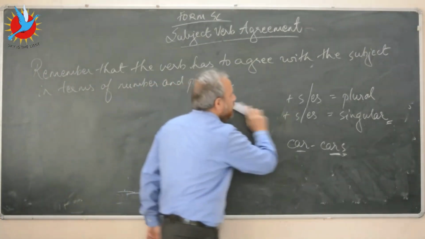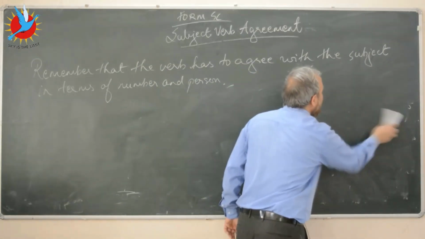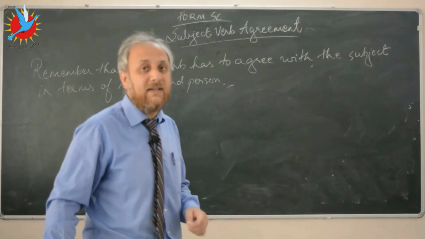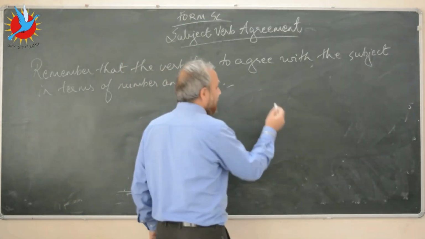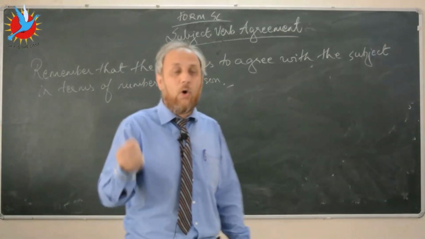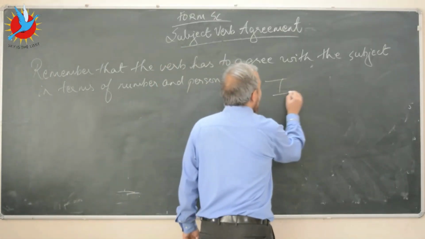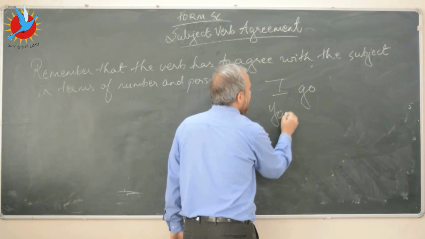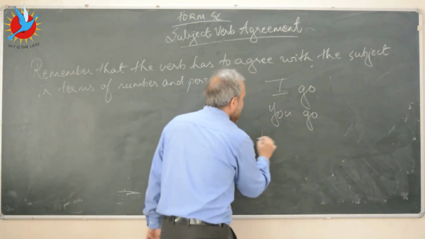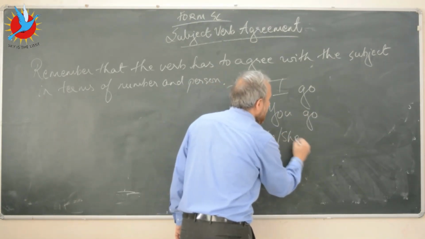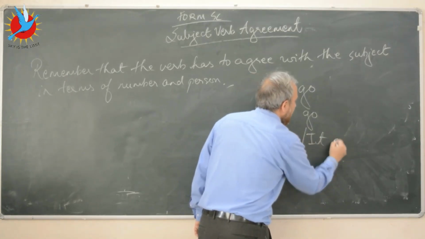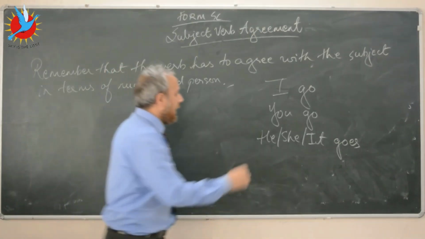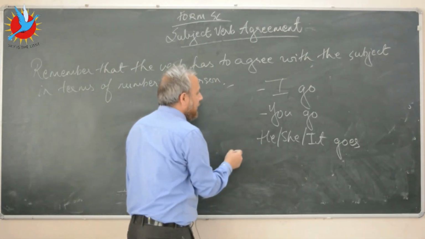Another thing I want you to remember is the verbs that you have to use with the subject pronouns. Let me give you an example using the verb go. It will be I go, first person singular; you go, second person singular; but he, she, or it goes, third person singular.